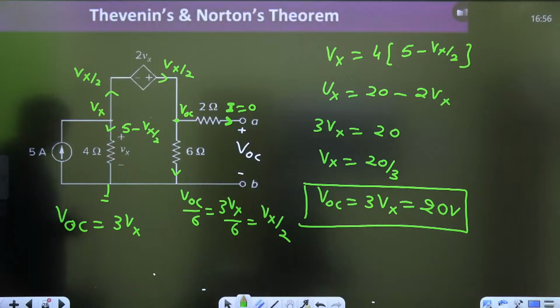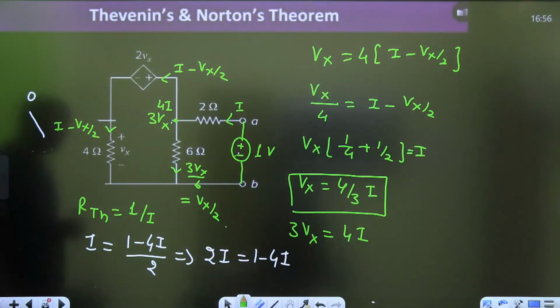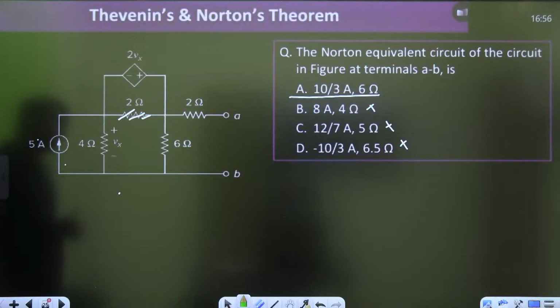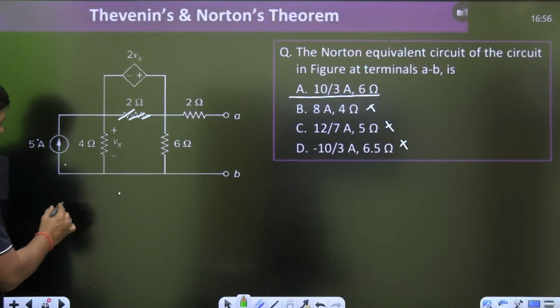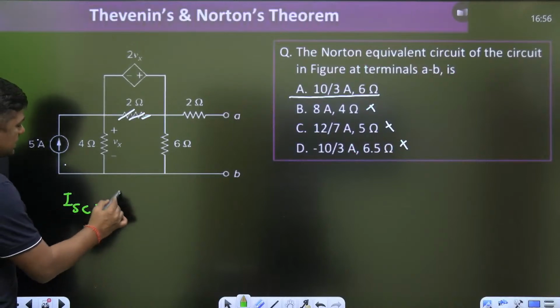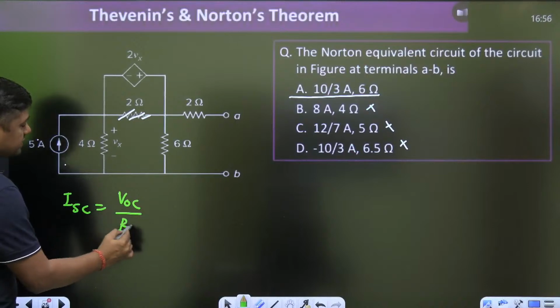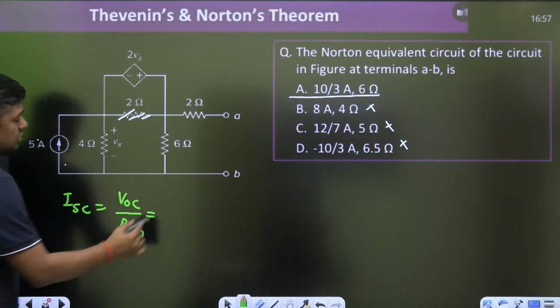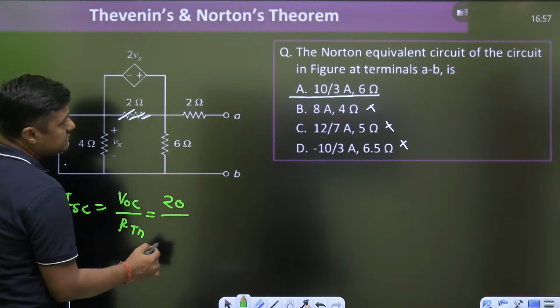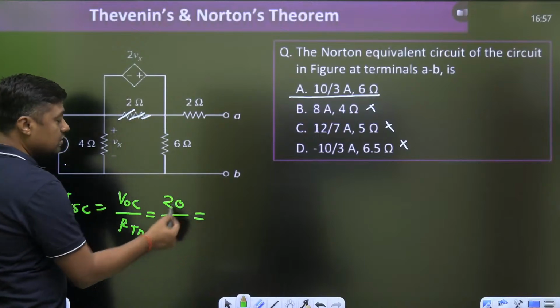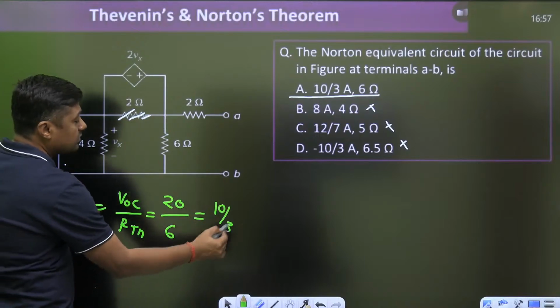Suppose anyone wants to find ISC, already we have got the resistance, 6 ohm. Now, if you want to find ISC, ISC is nothing but VOC upon RTH. What is the VOC? 20. What is the RTH? 6. So 20 by 6, that is the 10 by 3 ampere. This is the answer A.